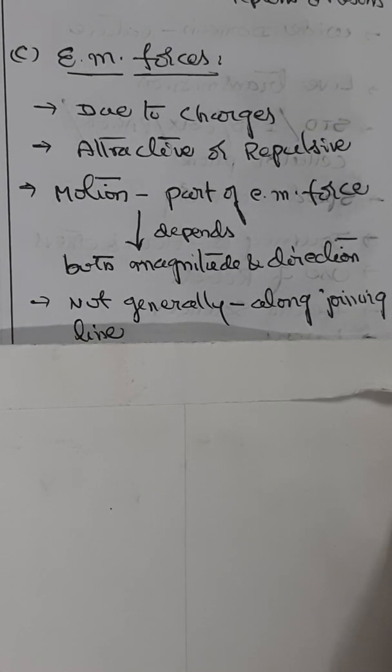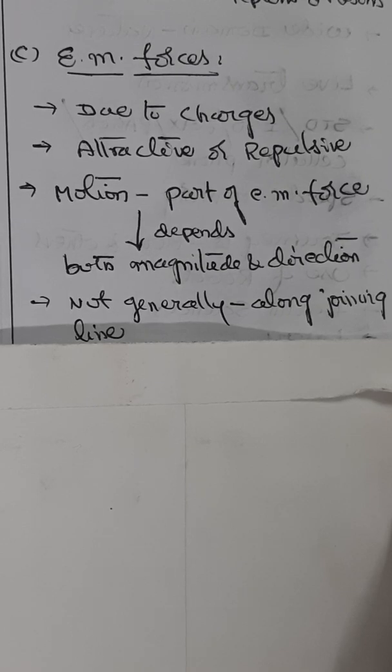Forces exerted by one particle on another particle because of the electric charges on the particles are called electromagnetic forces. These forces can either be attractive or repulsive. When two particles carry unlike charges, electromagnetic force is attractive. And when they carry like charges, the electromagnetic force is repulsive.